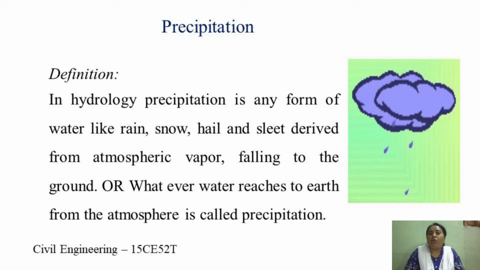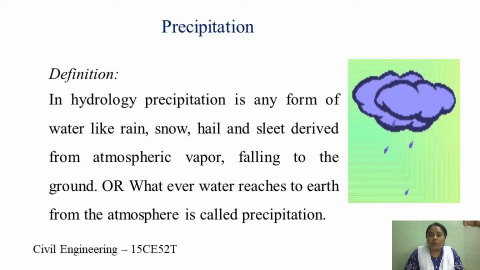For the rainfall to occur, there should be such conditions. That is, the atmosphere must have moisture, and there must also be sufficient nuclei to aid the condensation process. We have already talked about the condensation process in the hydrological cycle.